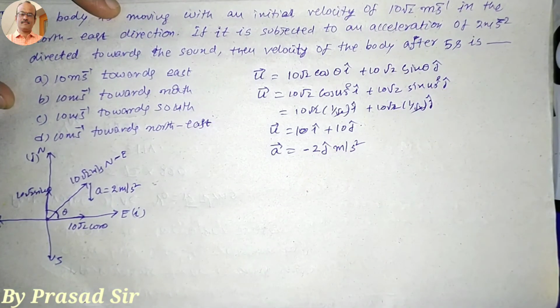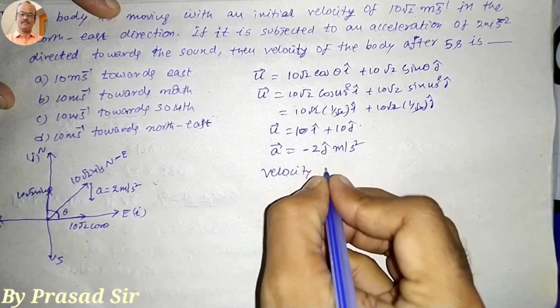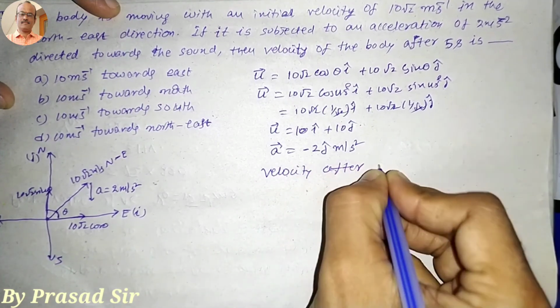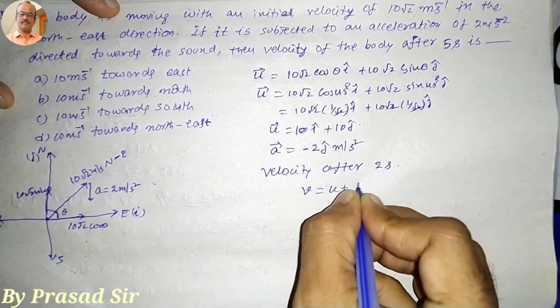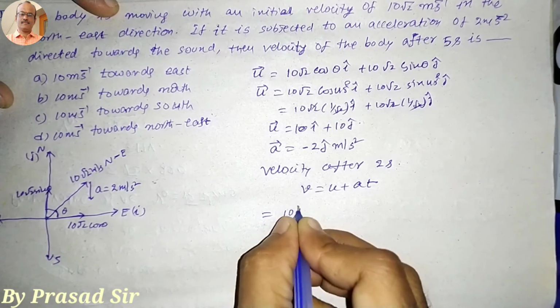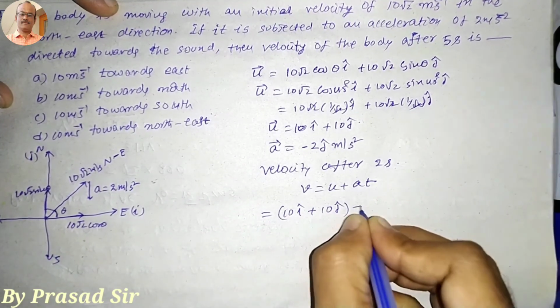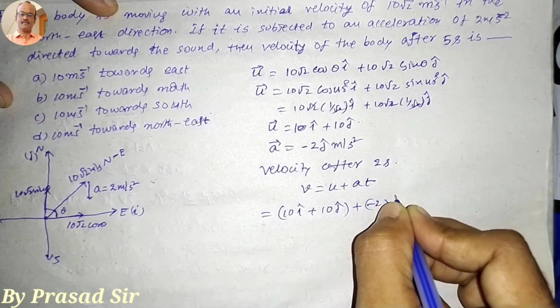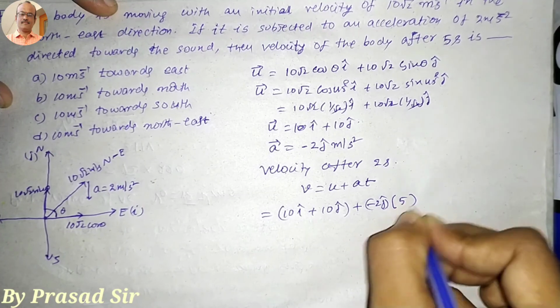So which one do we want to calculate here? The velocity after 5 seconds. So V is equal to u plus at. So u is 10 i cap plus 10 j cap, plus minus 2 j cap times t, where t is 5 seconds.